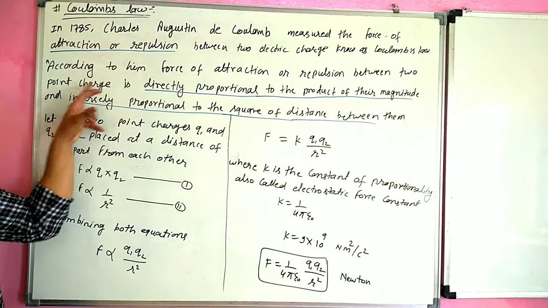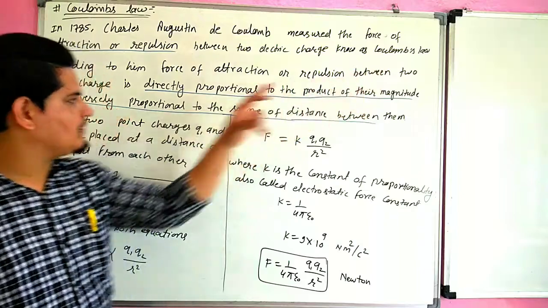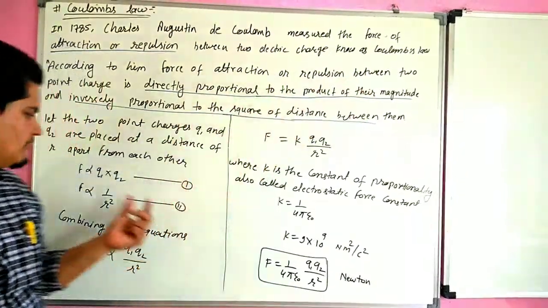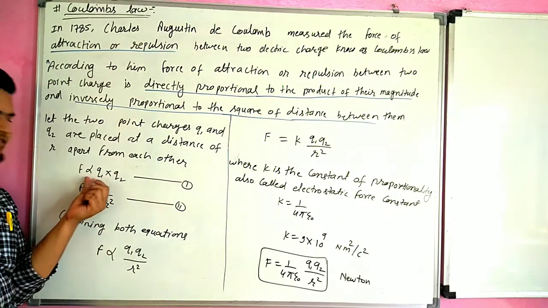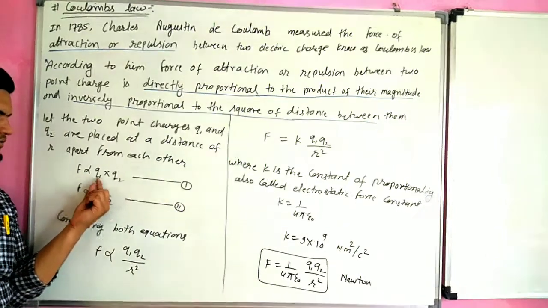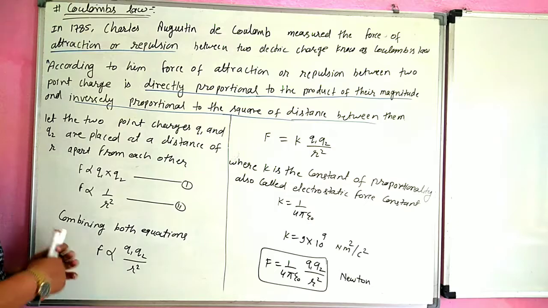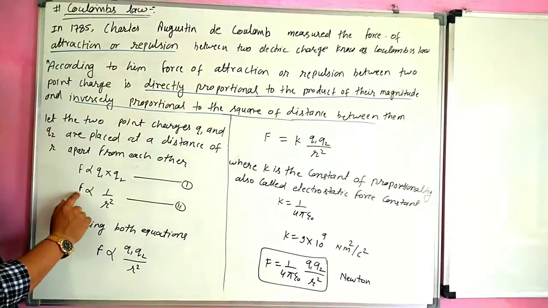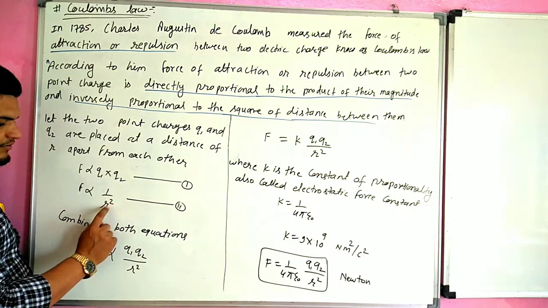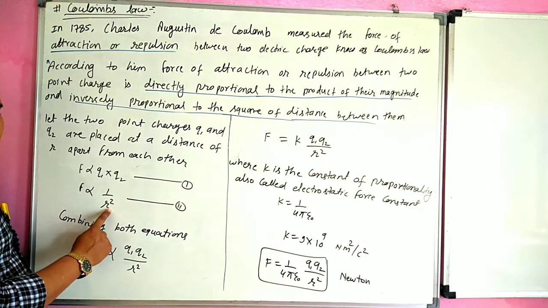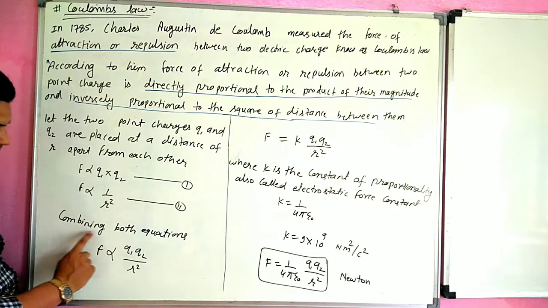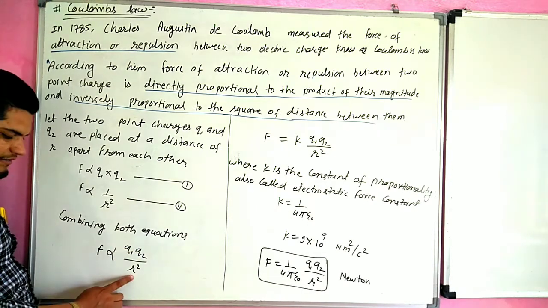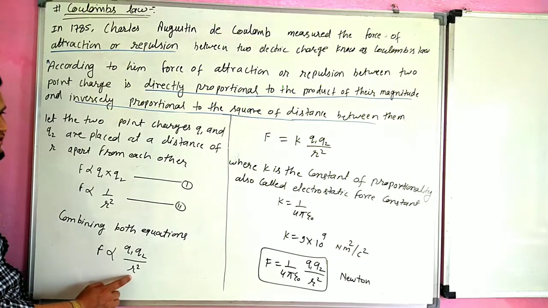law, the force of attraction or repulsion between two point charges is directly proportional to the product of their magnitudes of charge and inversely proportional to the square of the distance between them. We can combine both equations. Combining both equations, F is directly proportional to Q1 Q2 and inversely proportional to the square of the distance between them.